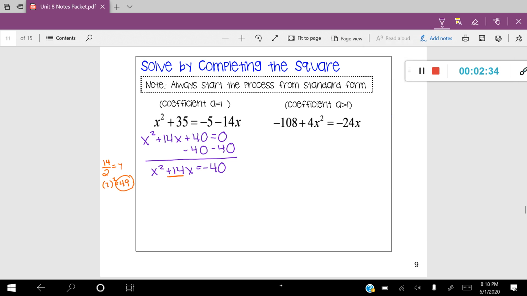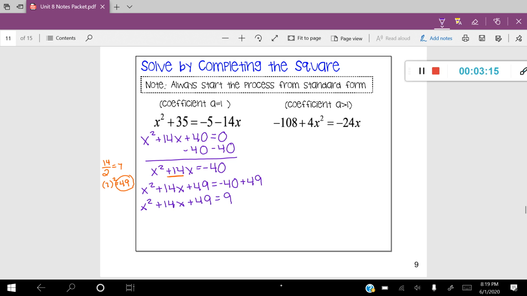Now, what I want to do with that 49 is add it to both sides of the equal sign. So let me show you what I mean. I'm going to first add it to the left-hand side. So I'm going to rewrite the problem, and I'm going to add 49. And then on the right-hand side, I'm going to do the exact same thing. I'm going to add 49 to negative 40. Now, let's simplify this, or just tighten it up a little bit. You can see the right-hand side can be simplified to 9, so let's do that. x squared plus 14x plus 49 is equal to 9.